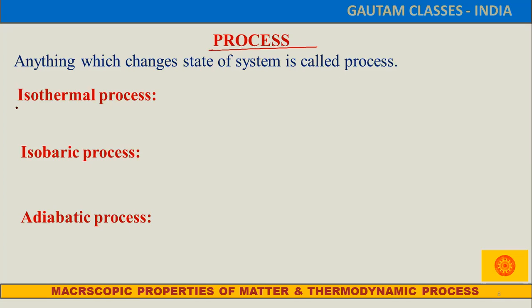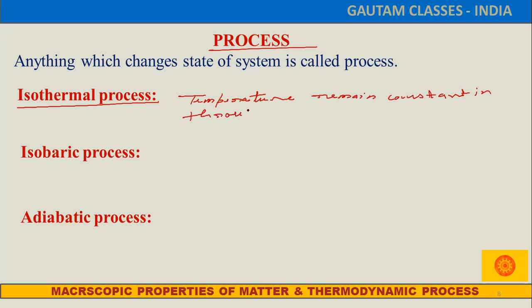The first thing given here is the isothermal process. If in the entire process there is no change in the temperature, or we can say that temperature remains constant throughout the process, then the change in temperature is 0.